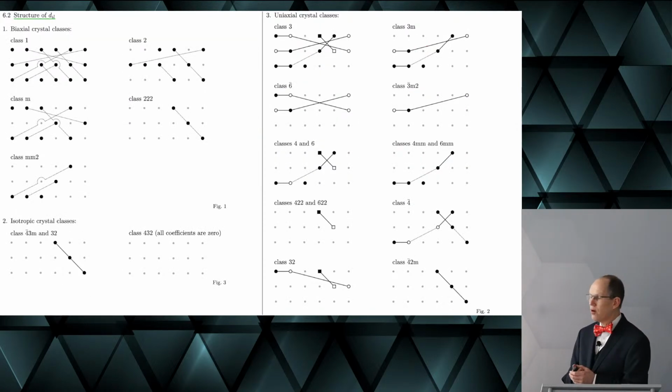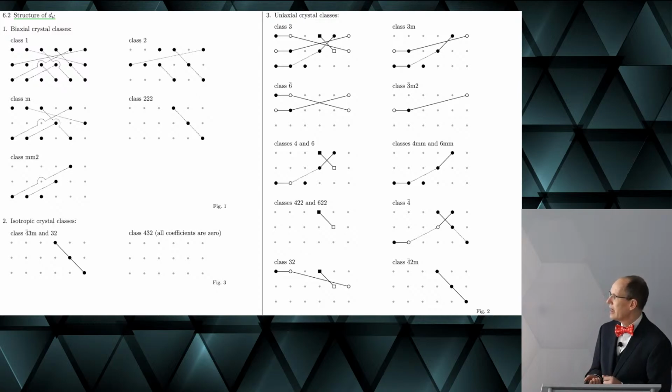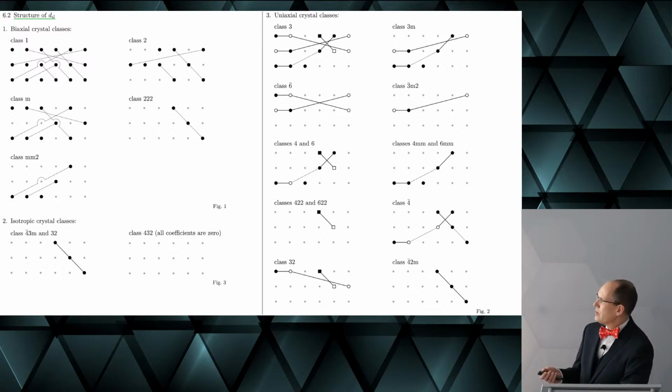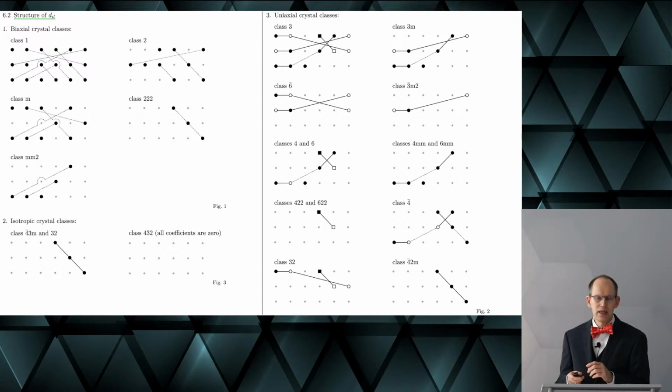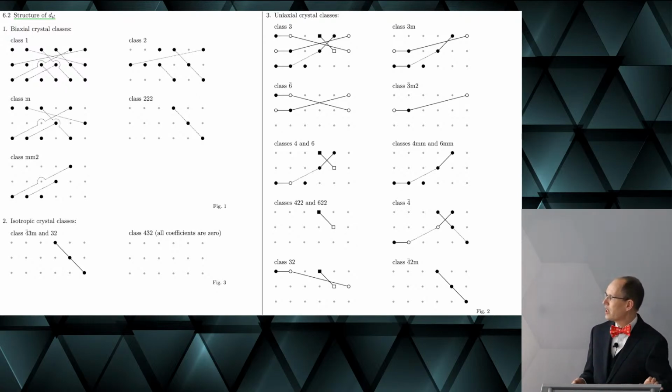This can be done for all crystals. Of course, we only need to do it for crystals that don't have inversion symmetry. And here you see how this works out. Now, I show these susceptibility tensors in contracted notation, right? So you remember this trick to transform a three-dimensional tensor into a two-dimensional matrix by this trick of contracted notation.